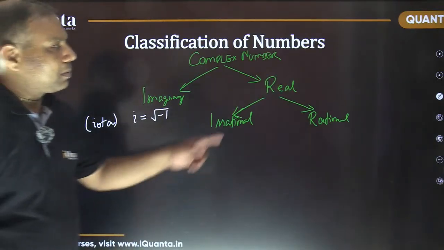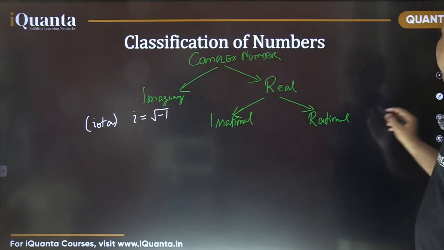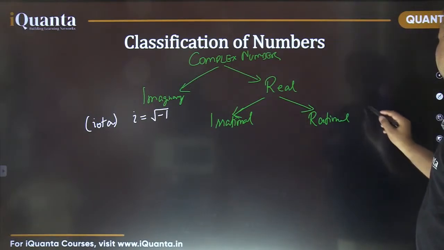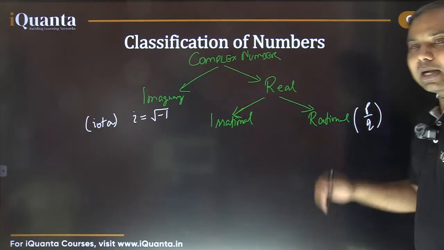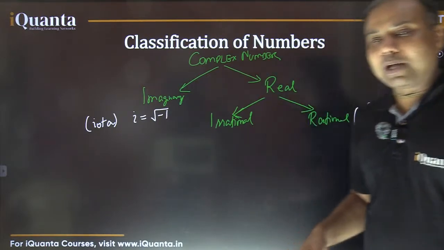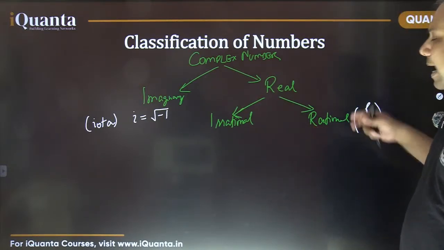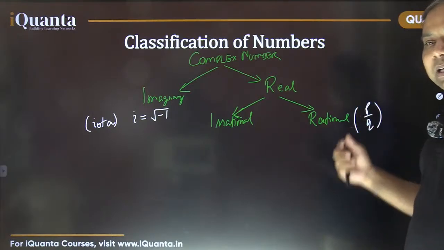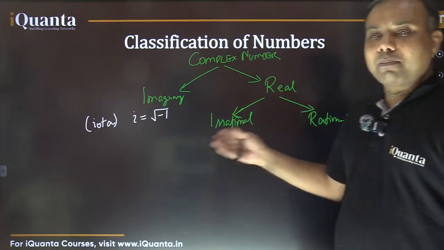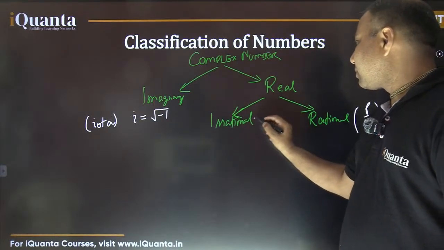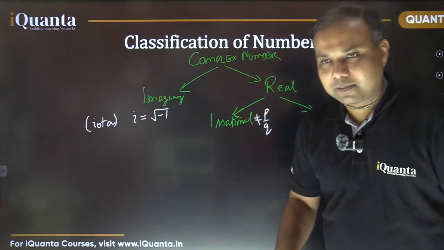Rational numbers are those numbers which can be written in the form of p by q, where p and q both are integers. So a number which can be written as integer upon integer in this format is called a rational number. And of course, the numbers which cannot be written in this format are termed irrational numbers.